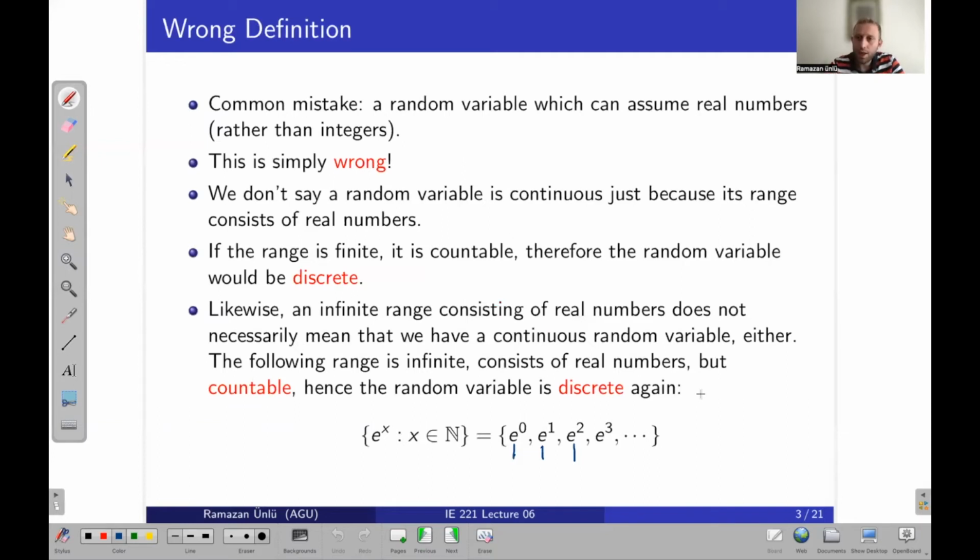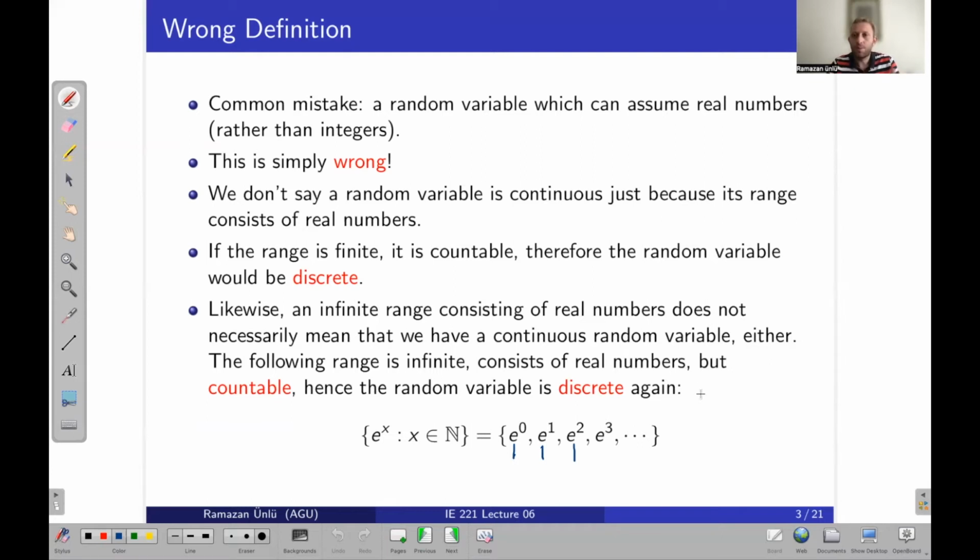That differentiation is important because there is a common mistake: thinking that a random variable which can assume real numbers rather than integers is continuous. Okay, so you might think that continuous random variables should take real numbers, but that is not true. This is simply wrong. We don't say a random variable is continuous just because its range consists of real numbers.